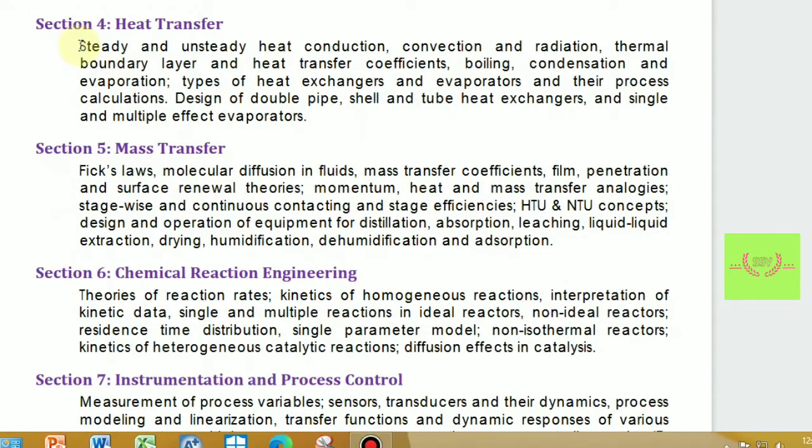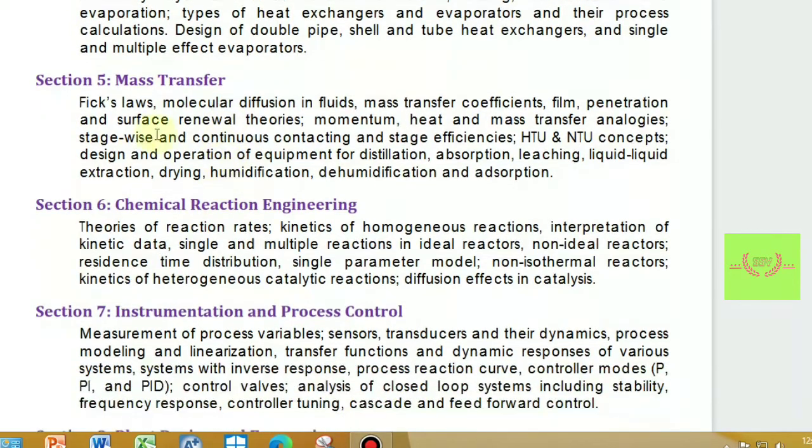The fourth subject is heat transfer. It is a basic and interesting subject for all chemical engineers. In heat transfer we have studied steady and unsteady state heat conduction as well as convection and radiation. Mostly in GATE they ask questions on thermal boundary layer and heat transfer coefficient. Similarly for evaporators, boiling, condensation, and of course double pipe and shell and tube heat exchangers. Heat transfer is a basic subject, so of course it should be cleared easily.